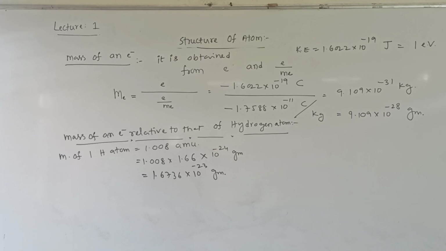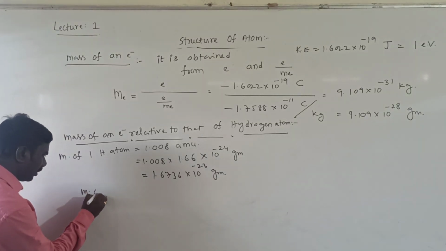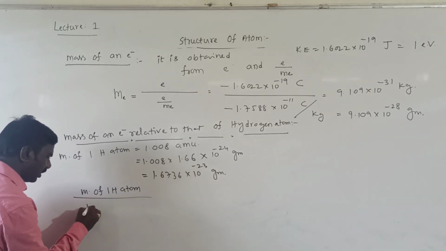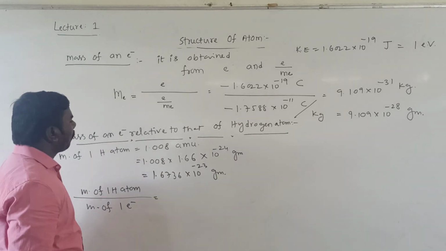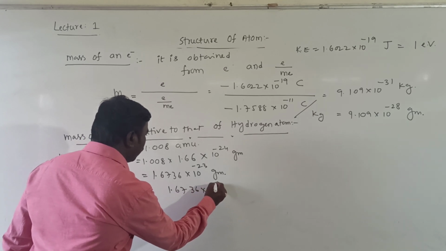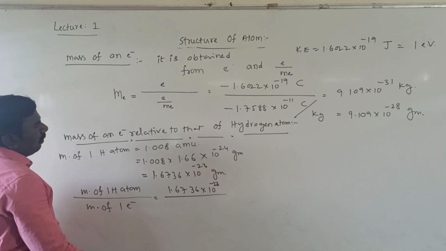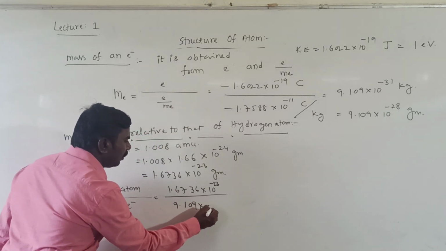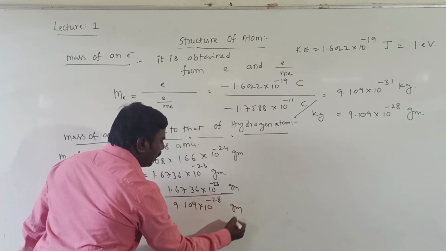Mass of one hydrogen atom by mass of one electron is the ratio we take. So 1.6736 x 10^-23 grams divided by 9.109 x 10^-28 grams.